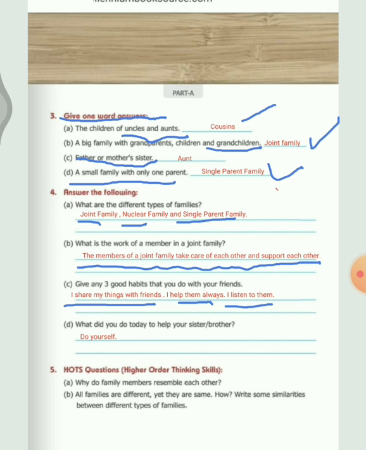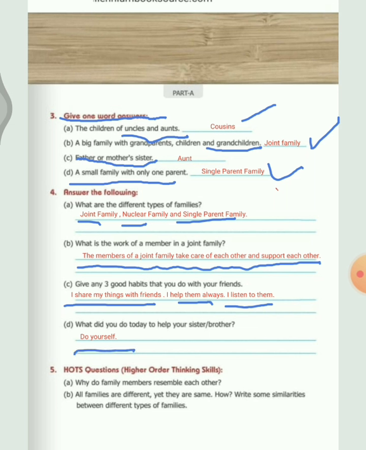D part. What did you do today to help your sister or brother? So they are asking what did you do today. So this answer you will be writing it by yourself because everyone's answer will be different. So I have written here do yourself.